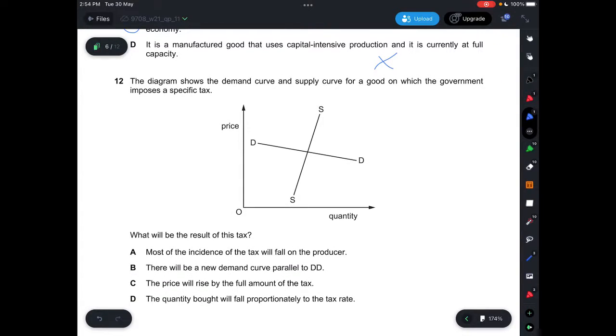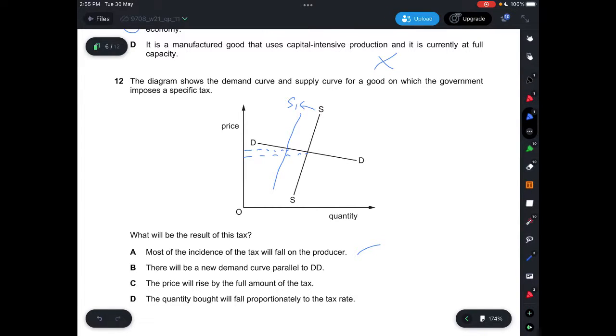Question 12, the diagram shows the demand curve and supply curve for a good on which the government imposes a specific tax. And what would be the result of this tax? So let's say the government imposes a specific tax, that would be something like this. So we shift to the left. And then it says most of the incidence of tax will then fall on the producer, which is correct. Because as you can see, the shift in the supply curve will be something like this originally. And then you'll see that the slight increase in price is only very minimal. But then you can see that the consumer surplus is basically a very small area, but the producer surplus is a very large area. So the incidence of tax will then fall mostly on the producer.